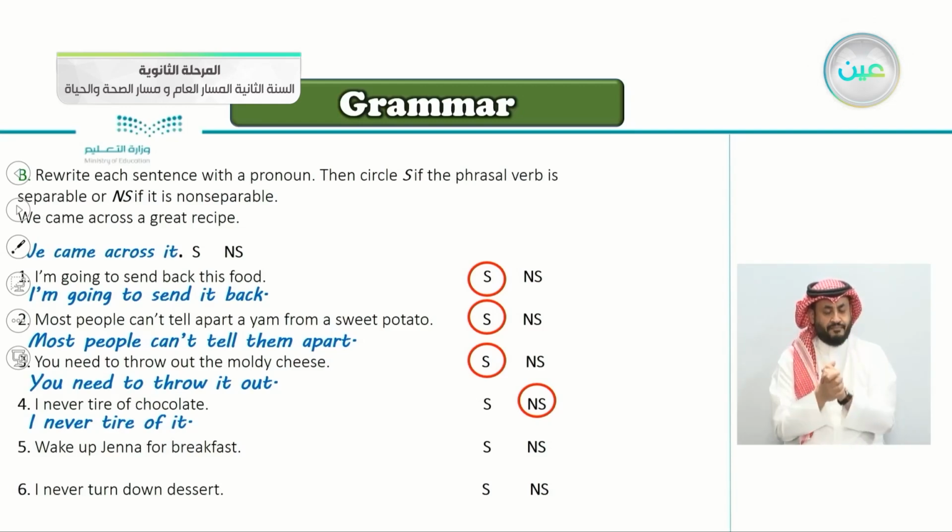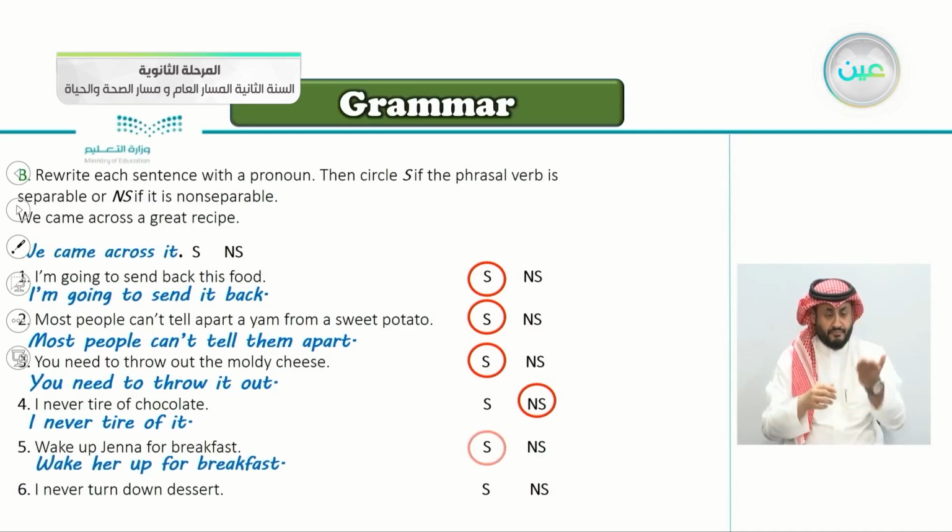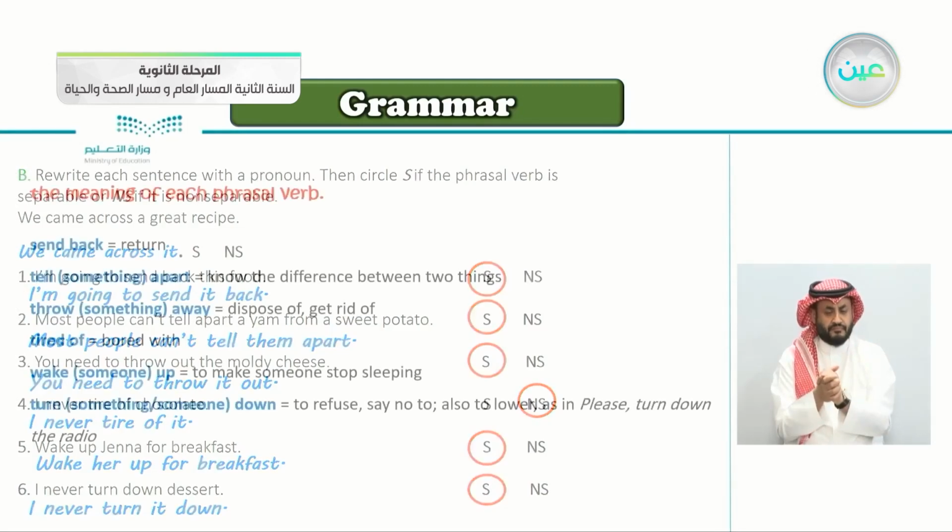Number five, wake up Jenna for breakfast. So we say wake her up for breakfast. This is also very good, separable. Number six, I never turn down dessert. So we have turn down, and the object is dessert. So what do we say here? Turn down. It's also separable. You say I never turn it down. So this is also separable.